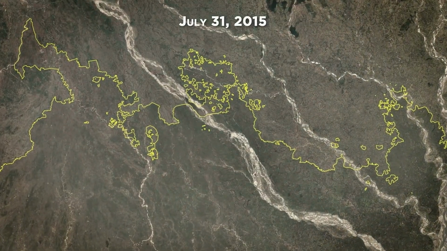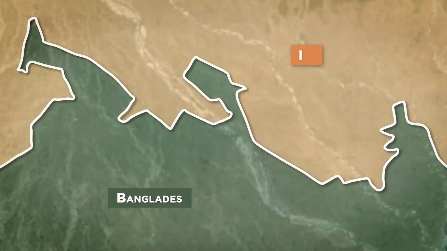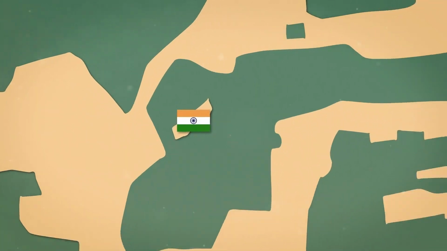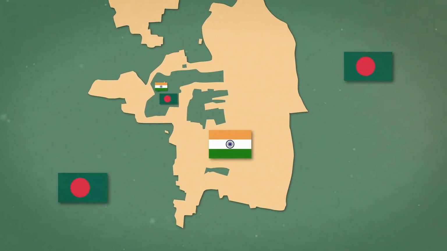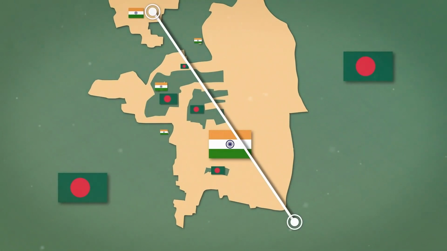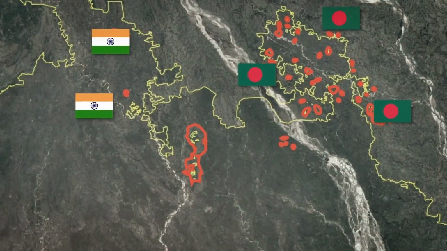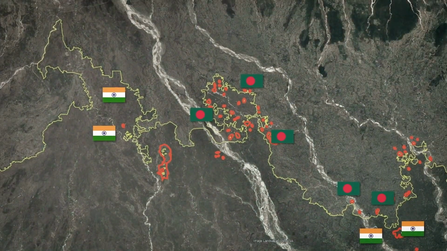Before the historic 2015 land swap agreement, this border was home to more than 160 enclaves, including second order and even third order enclaves, where Indian territory was inside Bangladesh land, which was inside Indian land, and so on. Though much of this has been resolved, remnants of the past still shape the region's geopolitical and cultural landscape. Here are the top 5.